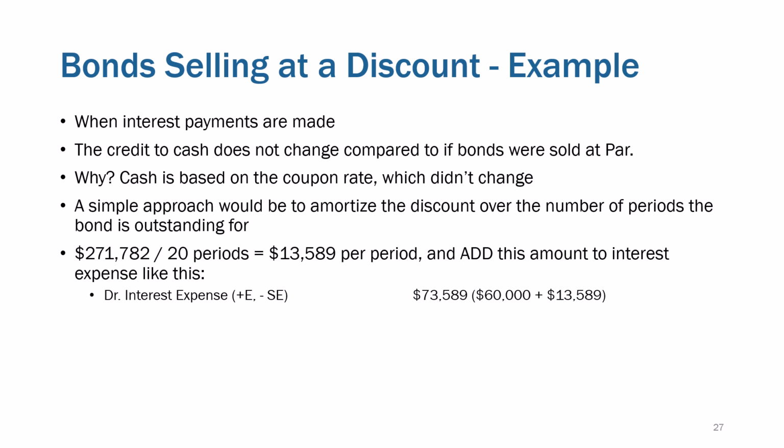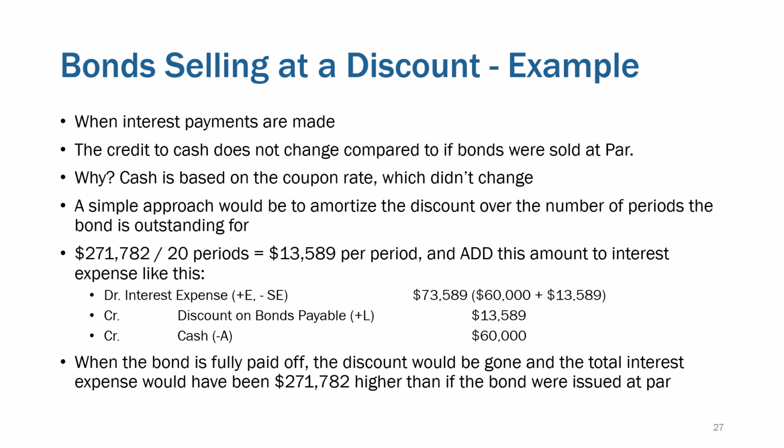So then each period you would just debit interest expense, credit bonds payable, and credit cash. All right, so you just add that amount. It's kind of like that loss spread over 20 periods. You would add that to interest expense, and then you would credit cash, and then the discount on bonds payable. Remember, that started as a debit, as a contra liability. Here it's a credit. It's a positive liability. It will eventually go to zero by the end of the bond's life. All right, and then when the bond is fully paid off, the discount is gone. The total interest expense would have been $271,000 higher than if the bond were issued at par,